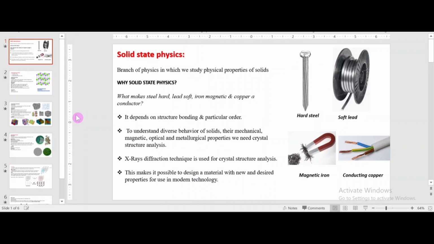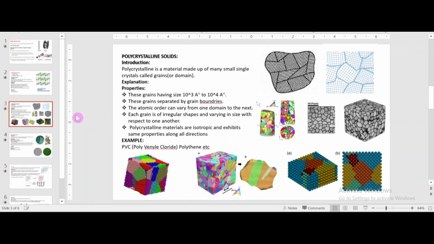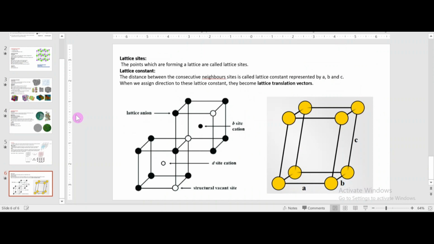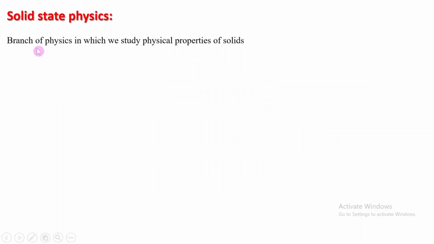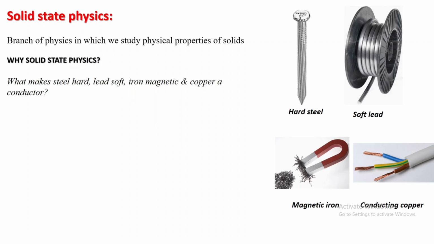Today in this lecture we will discuss in more detail the classification of solids. So let's start this lecture from scratch. The first question that arises is: what is solid state physics? It is the branch of physics in which we study the physical properties of solids. Why do we study solid state physics? We study it in order to answer this question.